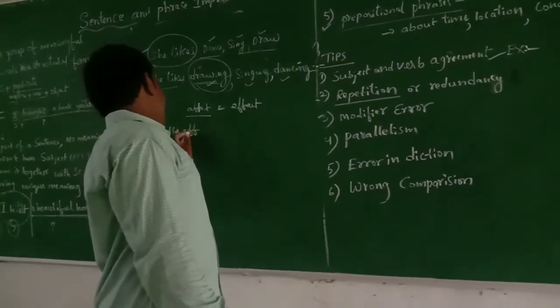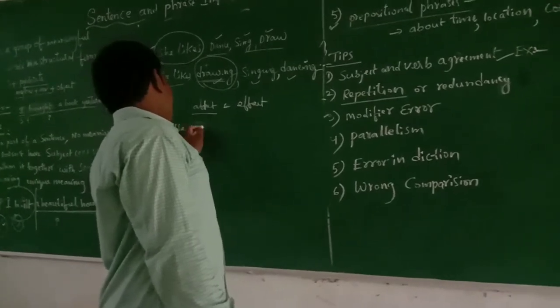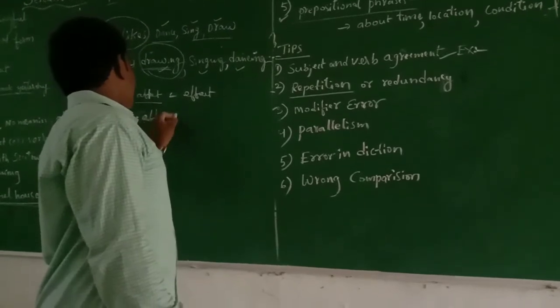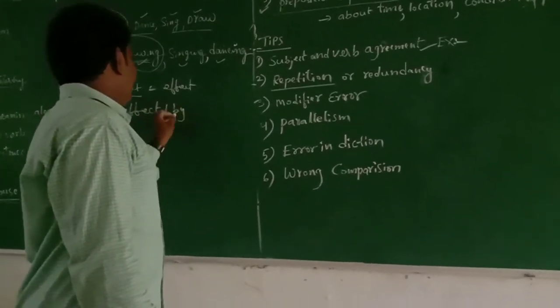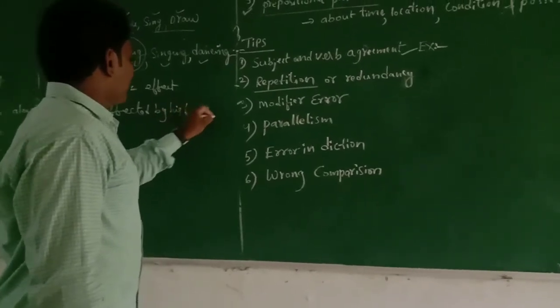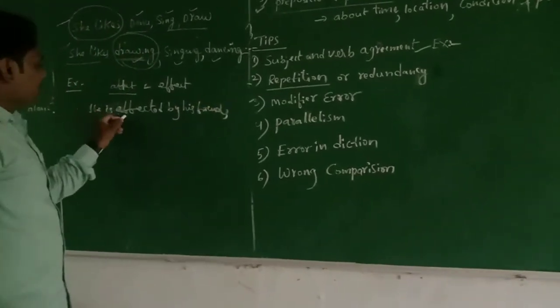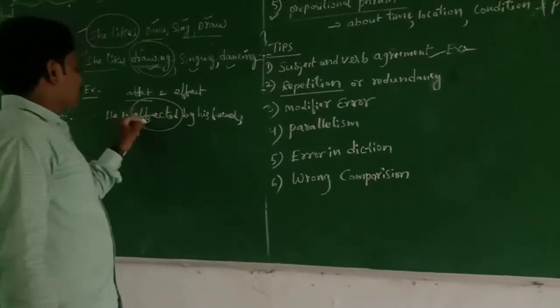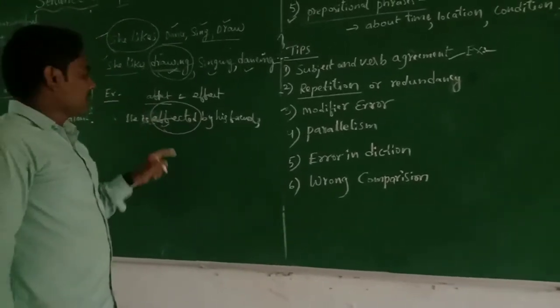He is affected by his friends. He is affected by his friends. So if something happens, as an action, it is called affect.